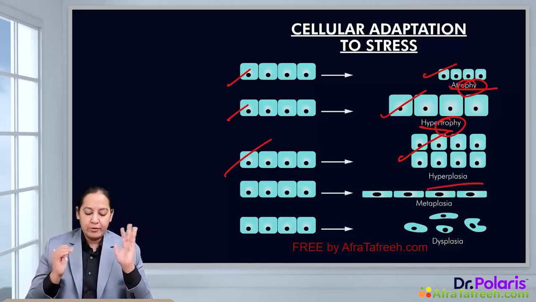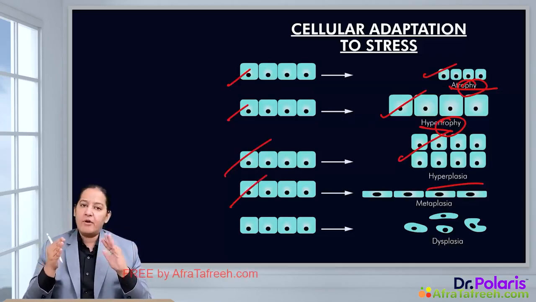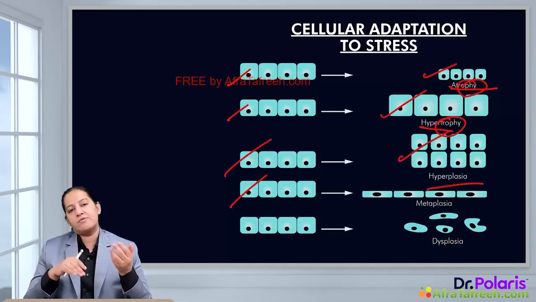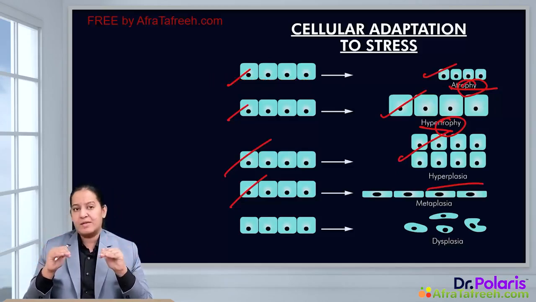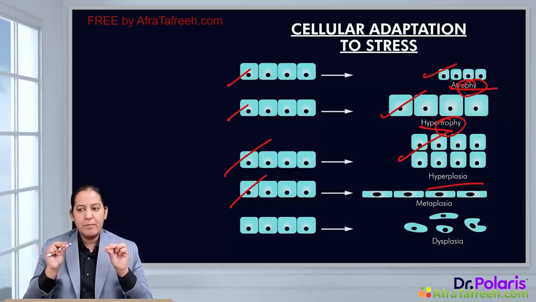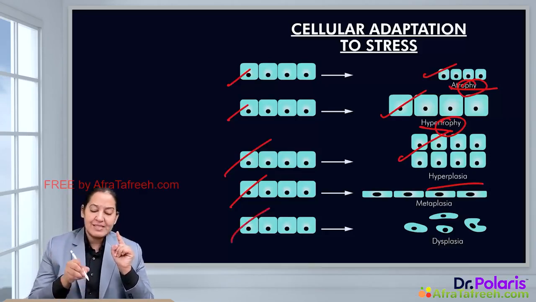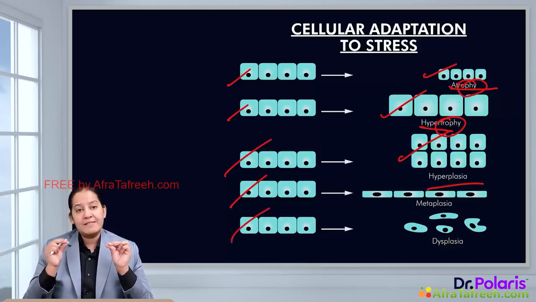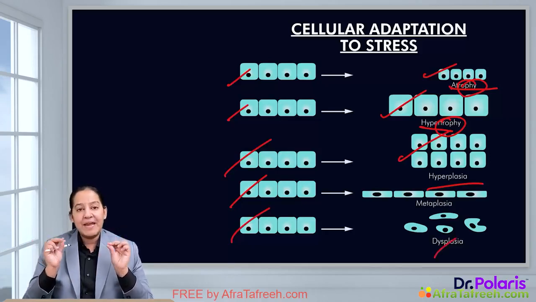In the fourth diagram, you can see these are the normal cells. In response to stress, they are changing from one mature type to another mature type. For example, if initially the cells are squamous, they transform into columnar type, or vice versa. If initially the cells are columnar, in response to stress, they transform into squamous type. So that is known as metaplasia, transformation of one mature type of cell into another type of cell, right? The last one is dysplasia, in which normal cells undergo altered cellular development. Altered cellular development is known as dysplasia, and dysplasia is a pre-malignant condition.